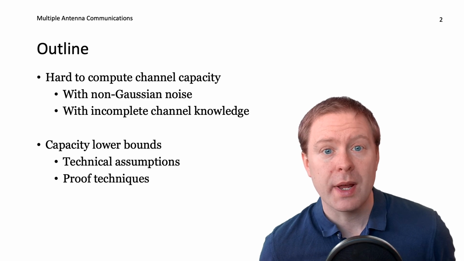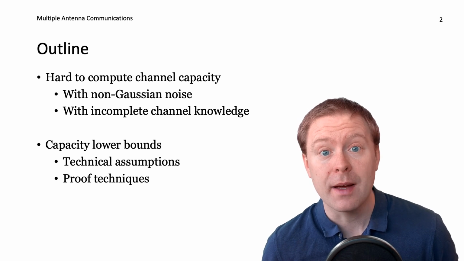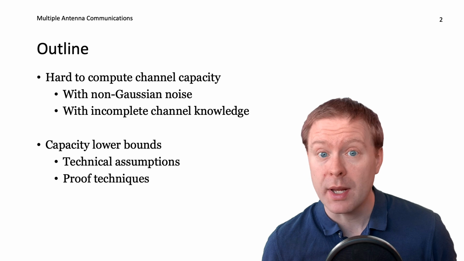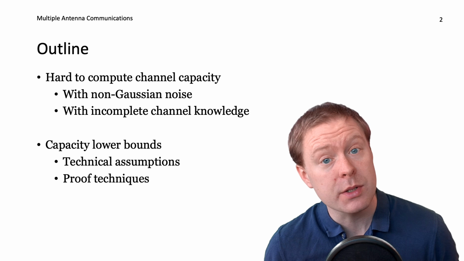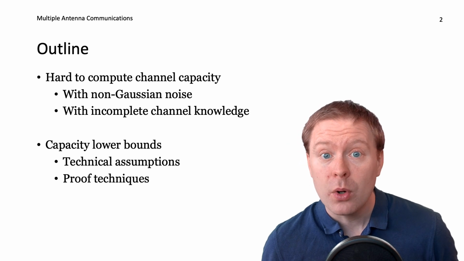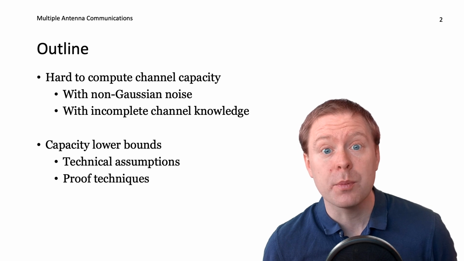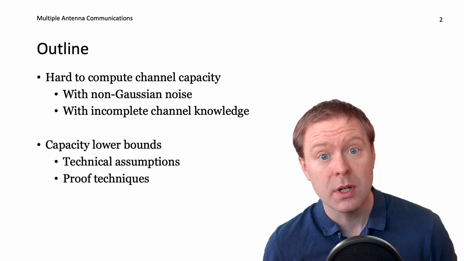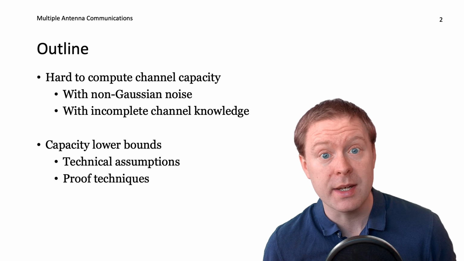In previous videos we have talked about how to compute the channel capacity exactly when we have Gaussian noise and when we know the channel perfectly at the receiver side. But what if we don't have Gaussian noise? We might have something that is non-Gaussian, maybe containing interference or disturbances, or if we don't know the channel perfectly. Well, in those cases we can't compute capacity exactly, but we can compute capacity lower bounds, which are representing achievable rates, bit per symbol, that we actually can transmit at.